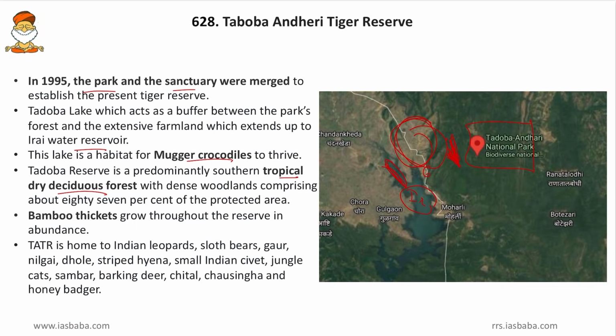Then bamboo thickets grow throughout the reserve in abundance. Yes friends, bamboo is also an important part of the vegetation there. Then Tadoba Andhari Tiger Reserve is home to Indian leopards, sloth bears, gaur, nilgai, that is the blue bull, then dhole, the Asiatic wild dogs, then striped hyena, then small Indian civet, then jungle cats, then sambar, the buffalo, then barking deer, then cheetal, then chousingha and honey badger. So these are some of the fauna present in the Tadoba Andhari Tiger Reserve, and this is a brief account of the same.